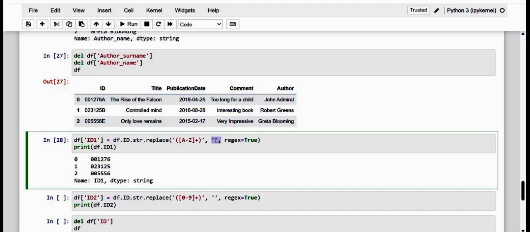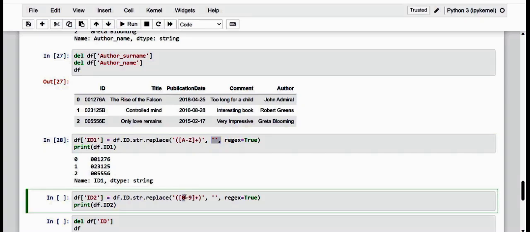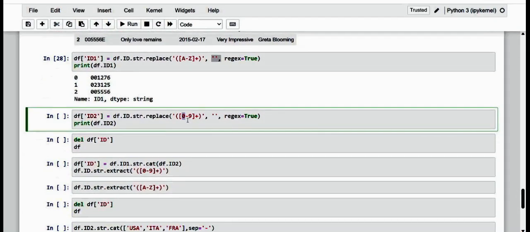Okay, no character we have just passed, just removing that. Of course, if we want to extract only the alphanumeric part, we will use the same method, but this time passing the expression as [0-9], that is only the numeric part, the digit plus. The digit plus, 0 to 9 plus, if we just use it like that.